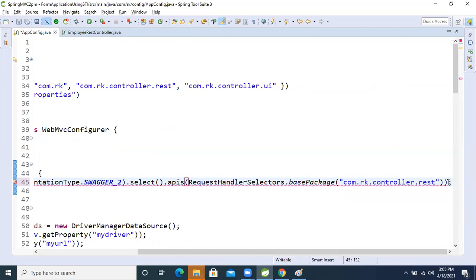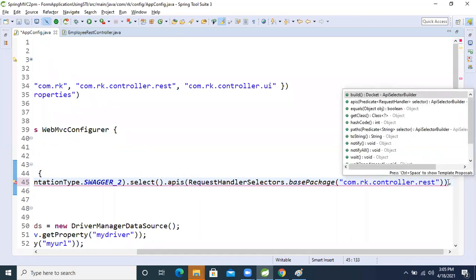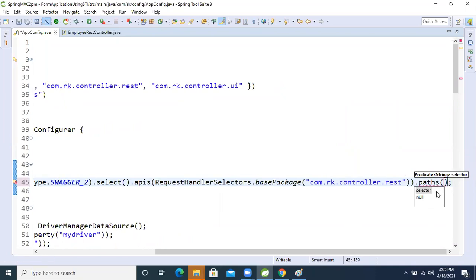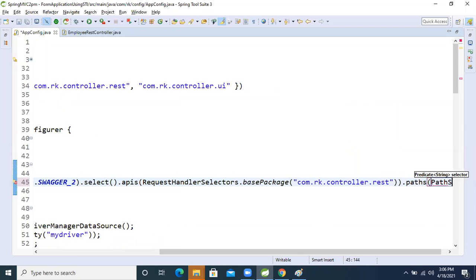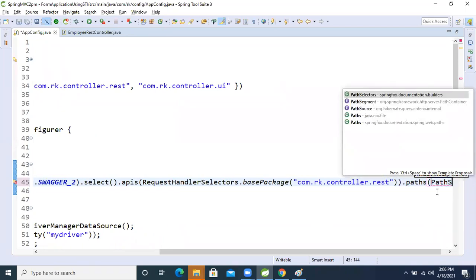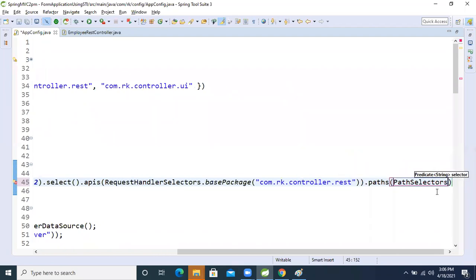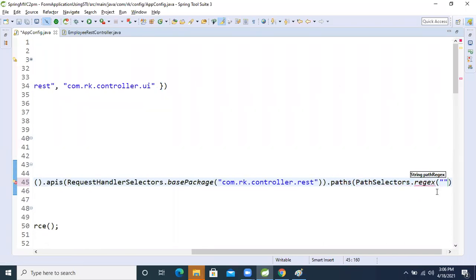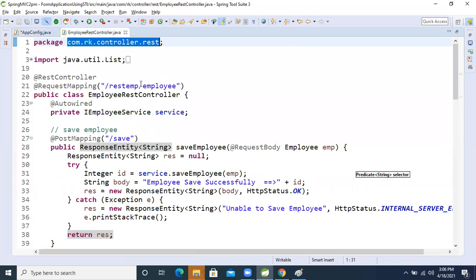So here again dot to provide one common path. For that, the path method is there, right? Inside that path method, we will select one regex using regular expression. PathSelectors, one class is there, right? Inside that, the regex method is there. Inside that regex method, just slash, I'm going to give common. What is that common name? Common controller, I'm going to do this one.